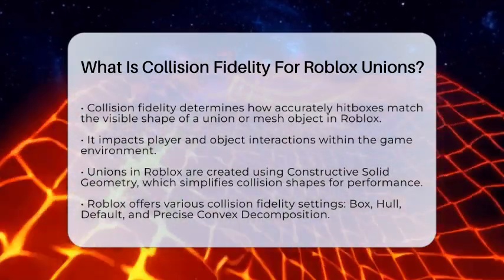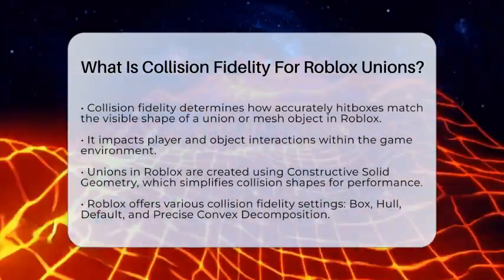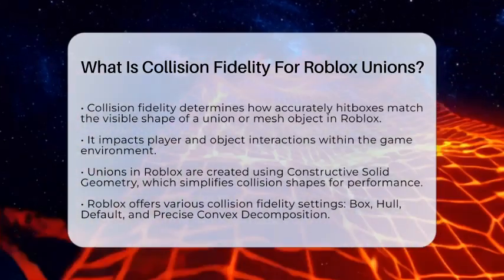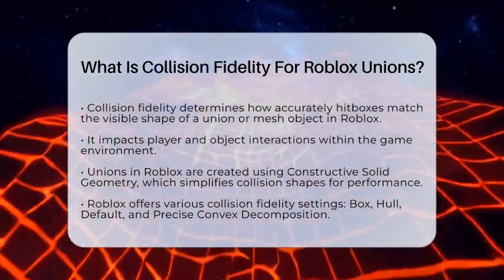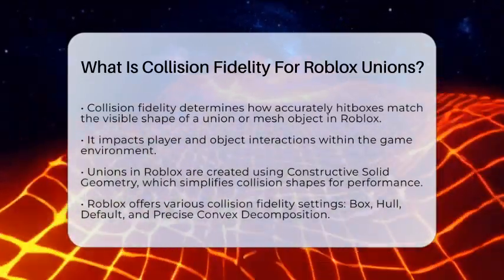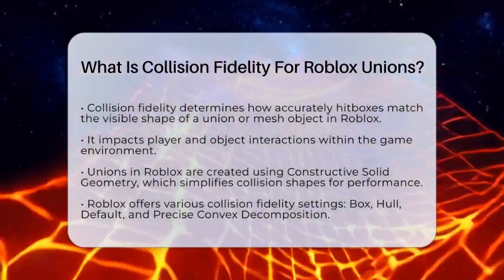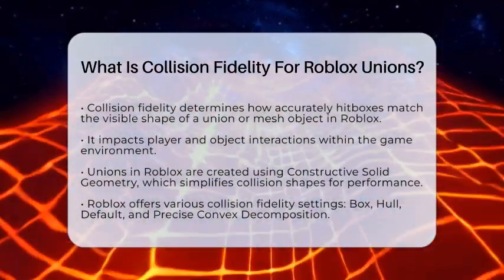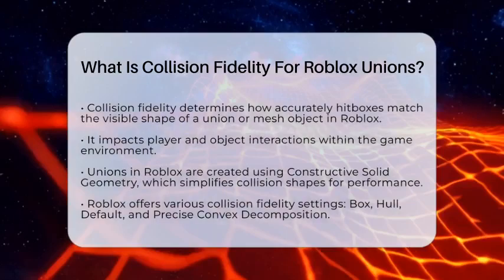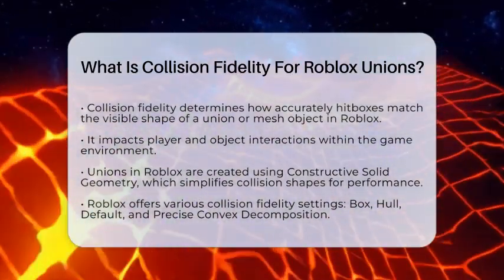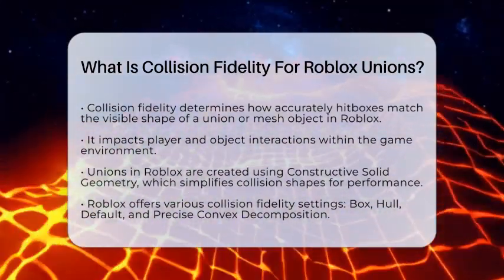Let's break it down. Collision fidelity refers to how accurately the physical boundaries, also known as hitboxes, match the visible shape of a union or mesh object. This is essential because it affects how players and objects physically interact in the game world. When you create unions in Roblox, you are combining parts using a system called constructive solid geometry. This means the collision shapes can be simplified for better performance.